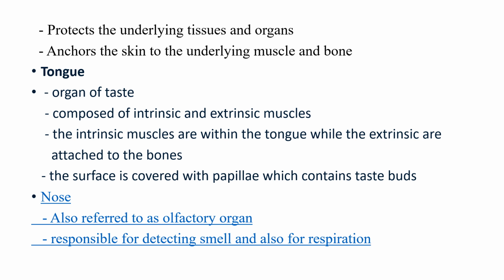Then the surface of the tongue contains structures referred to as papillae, and the papillae contain taste buds, that is, buds that help to detect taste. At the surface of the tongue, a part contains cells that will detect sweetness. Another part contains cells that will detect sour taste. Another part contains cells that will detect bitter taste. That's how we have them on the surface of the tongue.